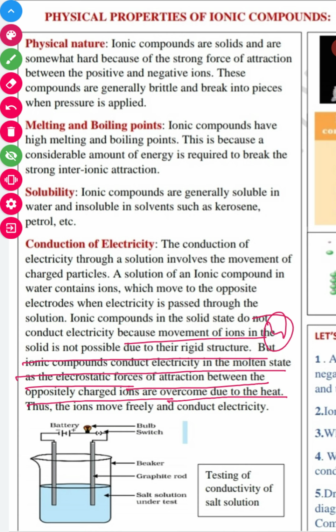Okay, so you can write in a proper way. Ionic compounds in the solid state do not conduct electricity because the movement of ions in the solid state is not possible due to their rigid structure, whereas ionic compounds conduct electricity in the molten state as the electrostatic force of attraction between the oppositely charged ions is overcome due to the heat, and thus the ions move freely and conduct electricity, right?